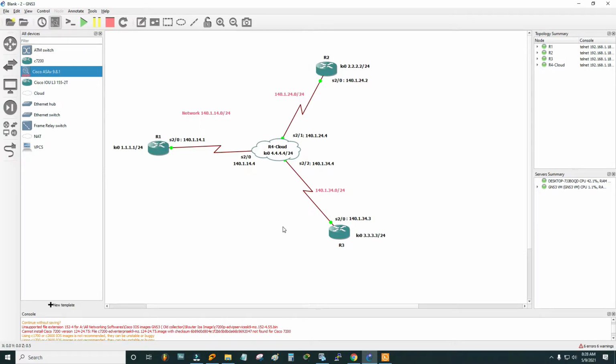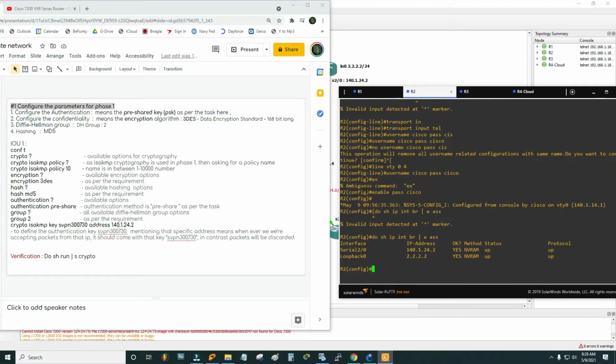What is the key? SVPN30730. That means the other router needs to be configured with the same key as well. This router is the initiator and that router is the responder. Okay, so we have configured phase 1.